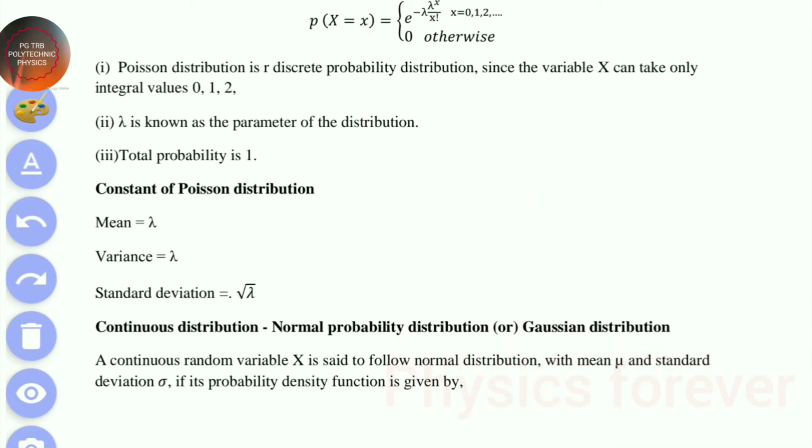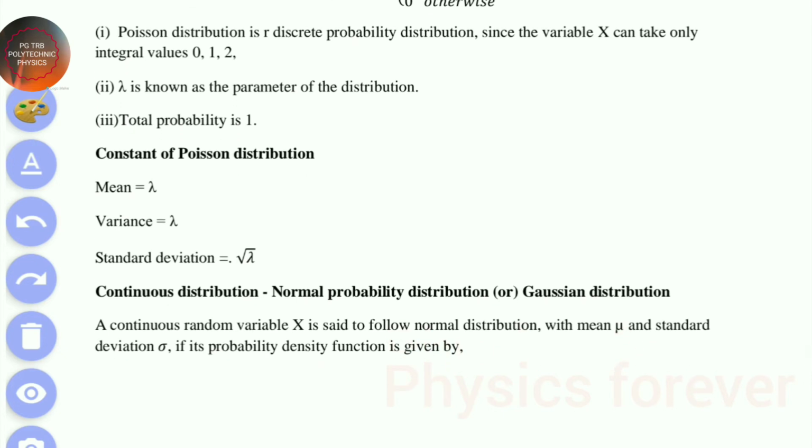Mean, variance, standard deviation: lambda, lambda, then root lambda. If you take mean equal to 0, then standard deviation is equal to sigma. When we work through problems we have to discuss this elaborately: how to calculate the mean, variance and standard deviation of the given problems.